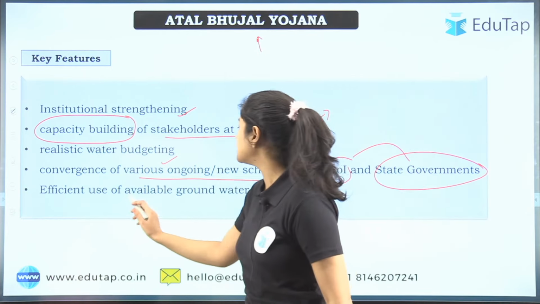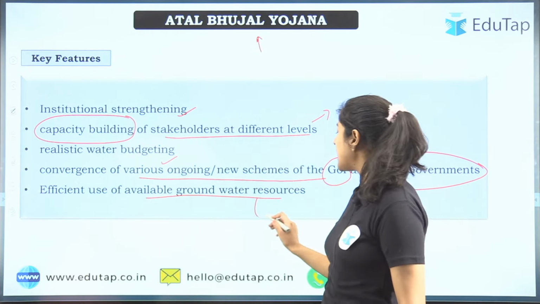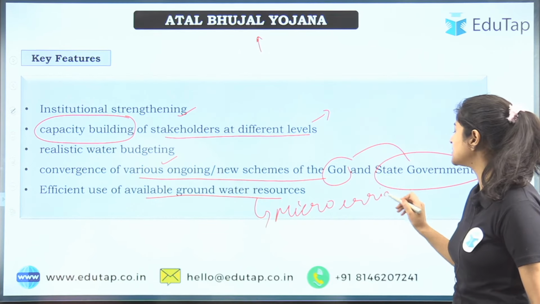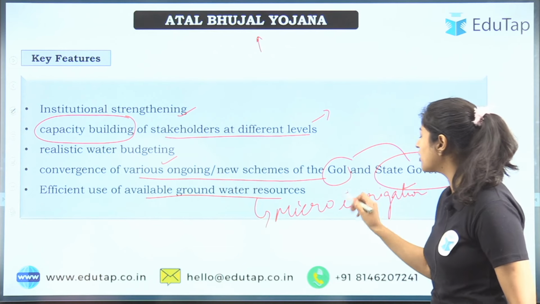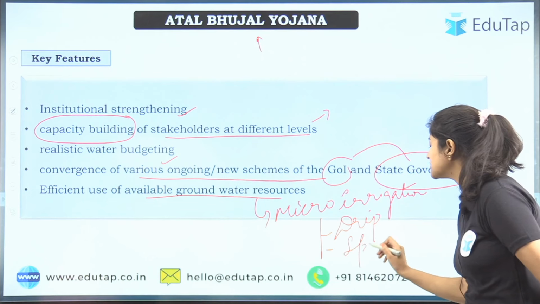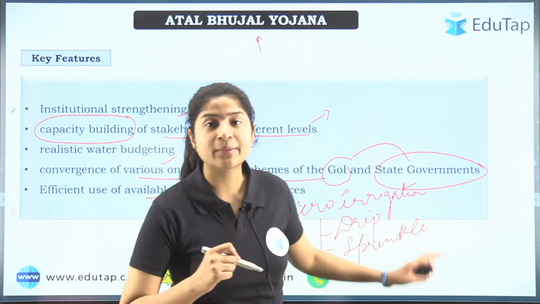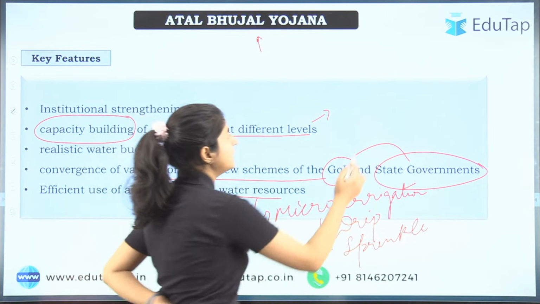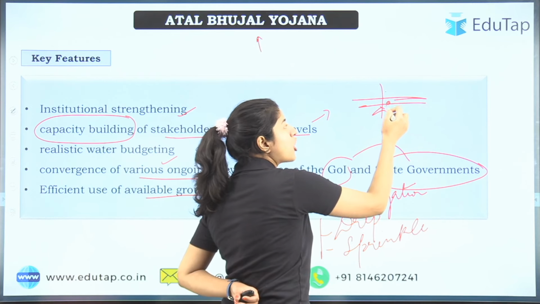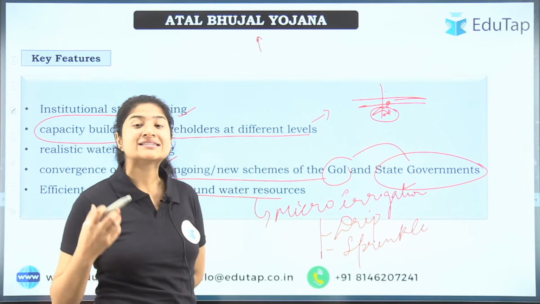Next is the efficient use of available groundwater resources. How well we can use it. Micro irrigation will play a major role in it. What is micro irrigation? You must have heard of drip irrigation, or if you have not, I'll explain. We also have sprinkler irrigation. These come under micro irrigation, and they are efficient ways. What is drip irrigation? A pipeline is set along with the plants, and there is a hole in it. So drop by drop, water is given to the root zones of the plants, and there is no wastage of water.